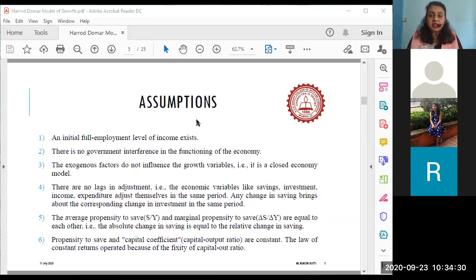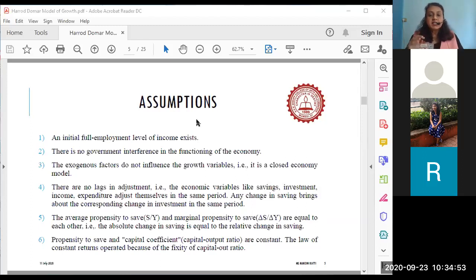That means the economy is operating at a full employment level with a certain level of comfortable national income. So the economy is in a status quo, and whatever activities are to take place are taking place normally and naturally. There is full employment, so everything is operating in the most precise manner as needed.